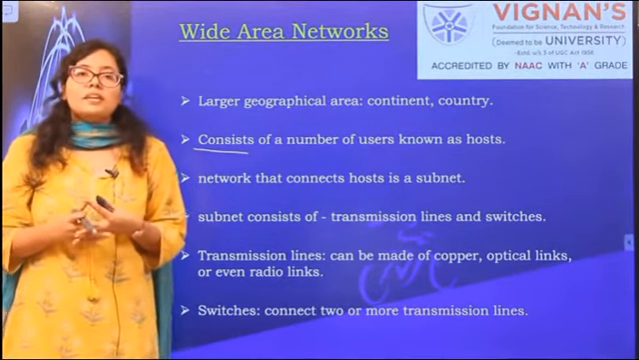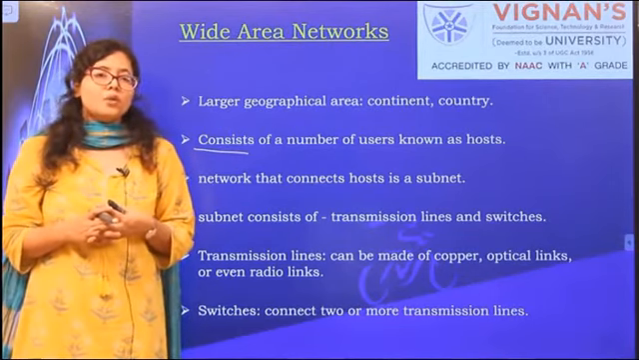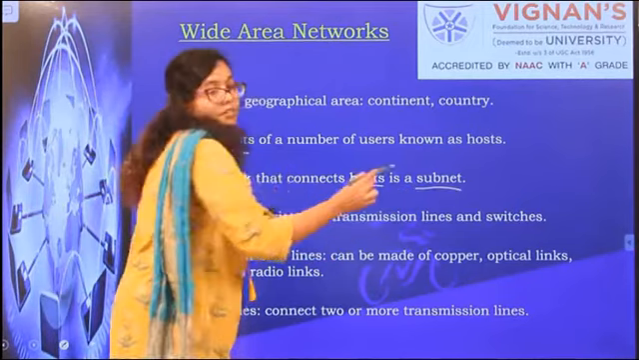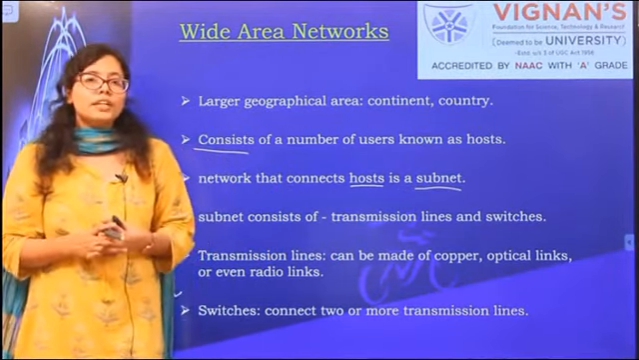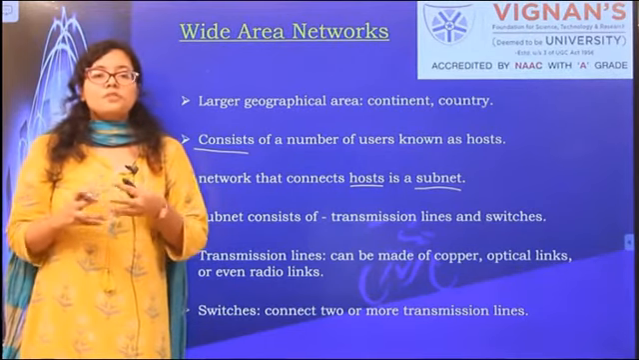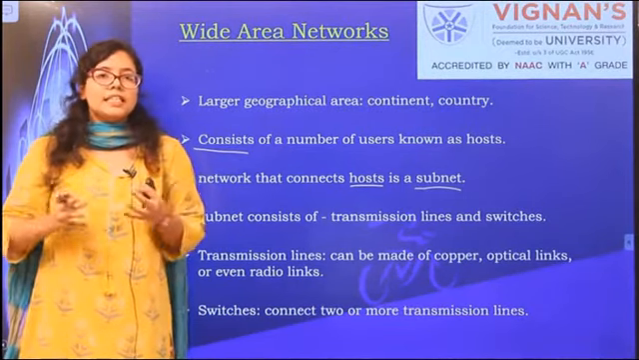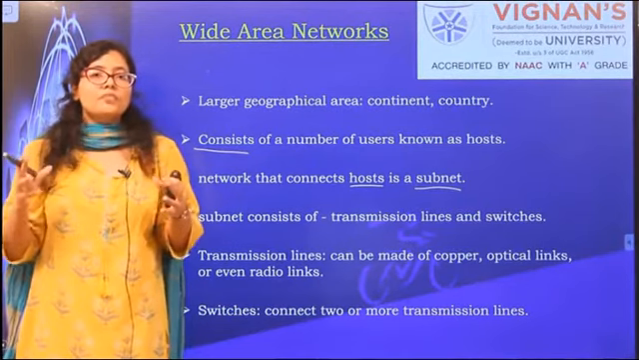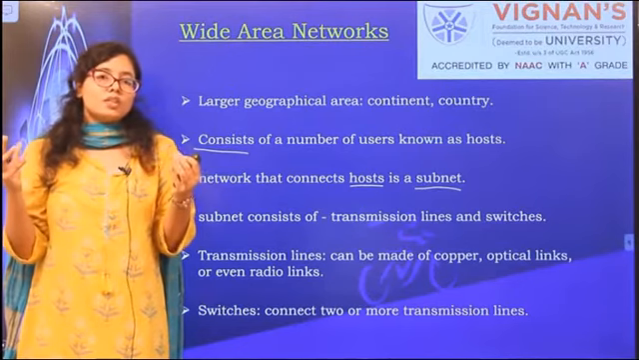Basically, what happens in a wide area network? The two most important things for a wide area network are the hosts and the subnet. So you should remember these points. For a wide area network, the two most important components are the host and the subnet. When we discussed earlier, we saw a cloud of interconnected networking devices. In a way, we can say that the cloud of interconnected networking devices was a subnet, and the end devices were the hosts.